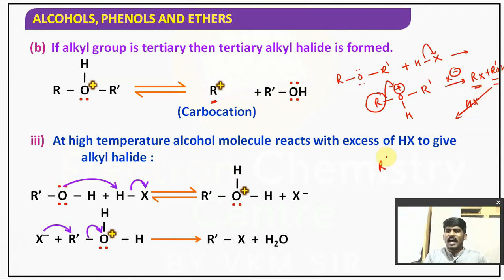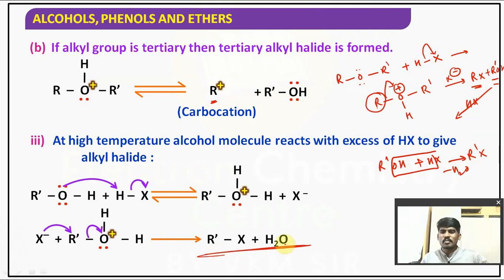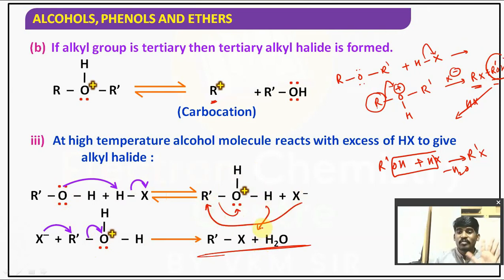Simply, if I write it, R prime OH has been formed and reacts with excess HX. So what will happen? HOH can be removed, giving R prime X. The water molecule has been removed, that is what I got. Observe it. Understood? So ROH is formed here, plus HX. X minus can be removed, the lone pair is given to H, and it forms an oxonium ion, right? As the next step, this bond we have to polarize, and then X minus will attack onto the R prime. So it gives R prime X plus H2O. Is it clear for you?